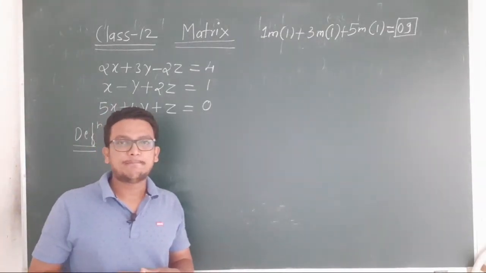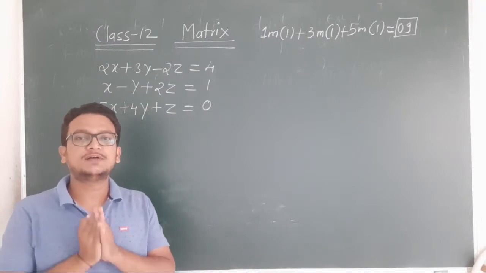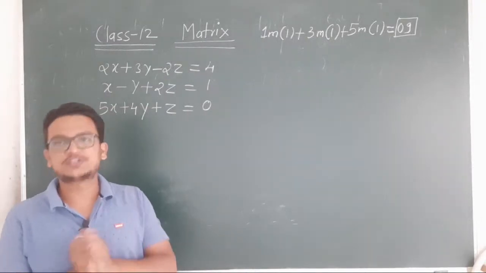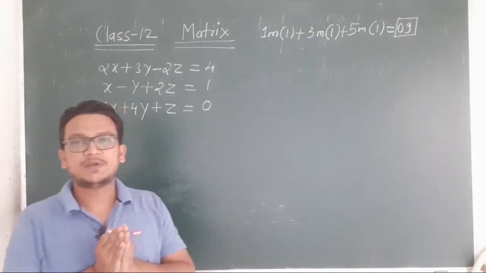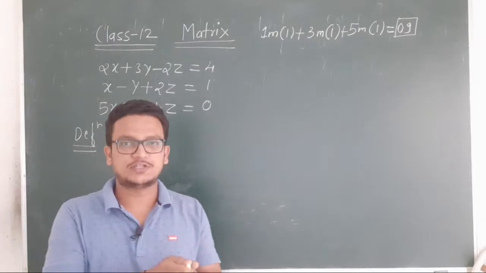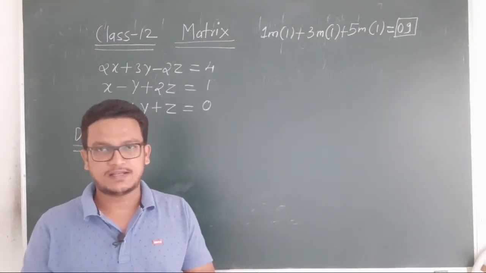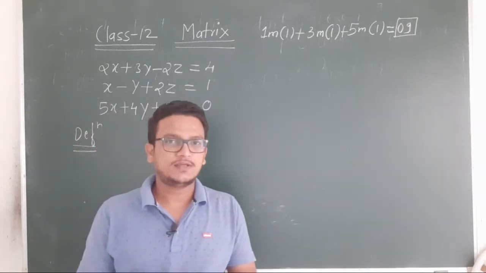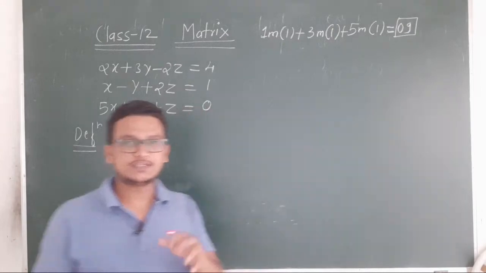That is, a matrix is the rectangular arrangement of numbers or functions, enclosed within a bracket. Then it is called a matrix. Okay, I think you may not have understood this definition theoretically, so let us see its mathematical form.